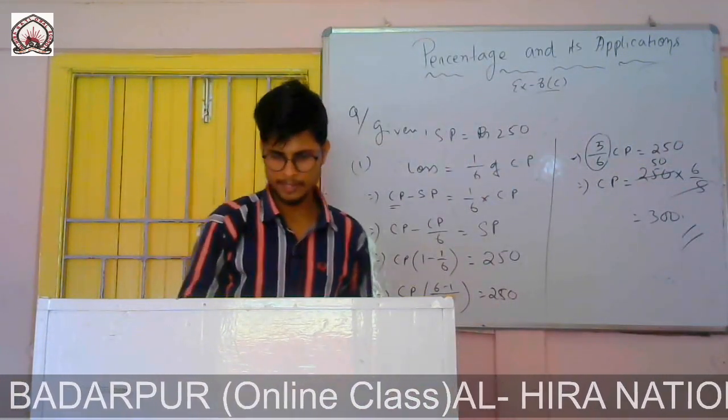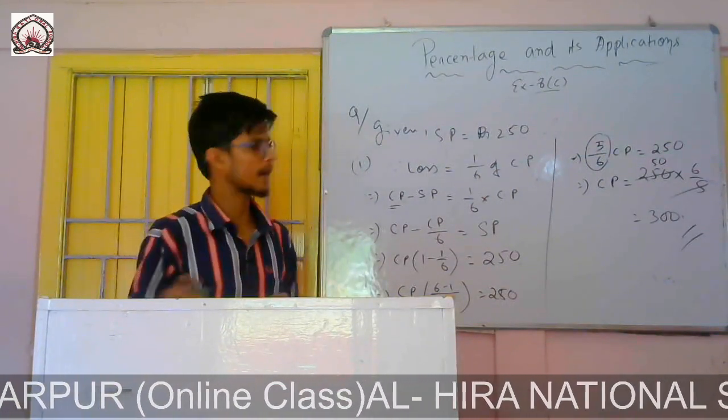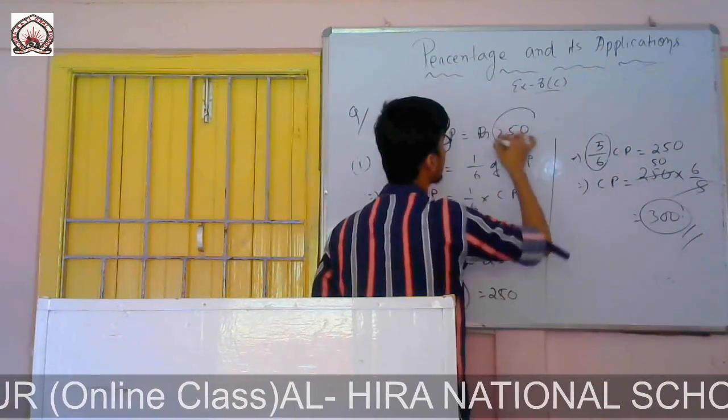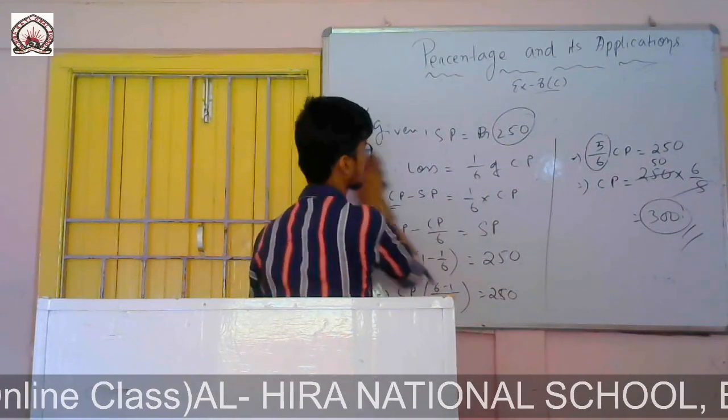Then in the next part, the loss percent is asked. So the question is to find the loss percent. CP is 300, SP is 250. That means he was in a loss. So you have to find the loss percent.